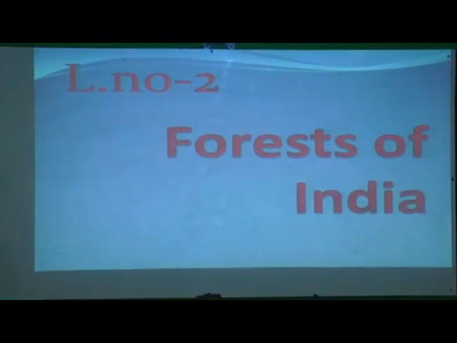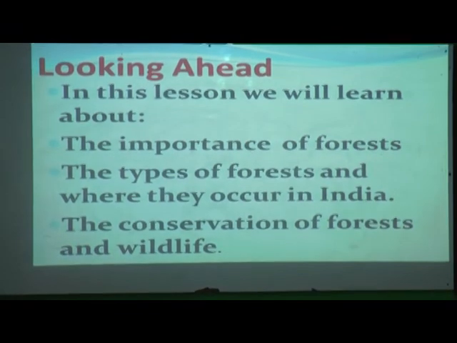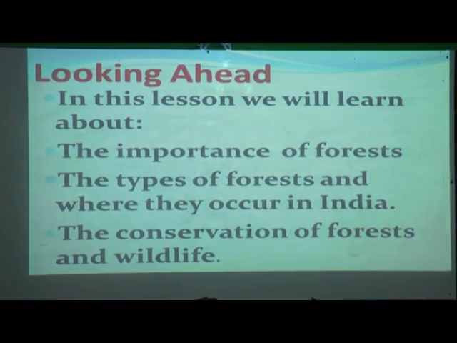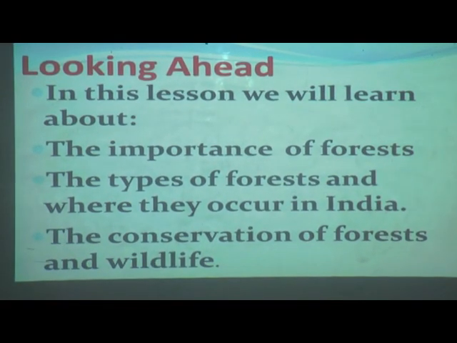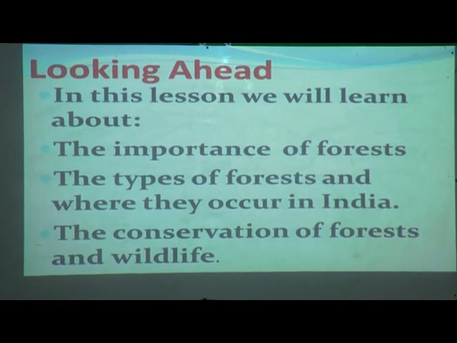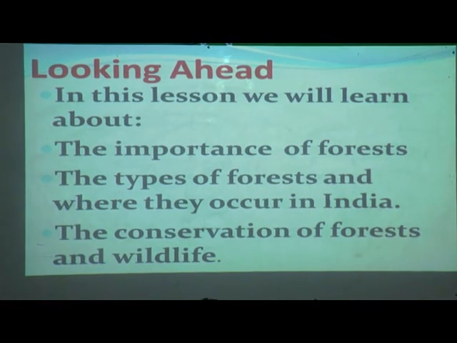Lesson number 2, Forest of India. What are we going to learn in this lesson? We are going to learn about the importance of forest. Yes students, how important forest is. So we are going to cover the importance in this lesson, and then the types of forest, how many types there are and where they occur in India. So where we can find the types of forest, we will know in this lesson.